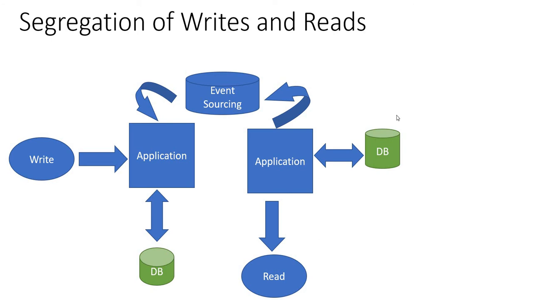In this pattern, we can achieve that in a faster way when the traffic for input is more and output is also more. We need to segregate these two applications in such a way that they talk to each other based on the events which are needed by each other. Hope you understood what I want to say. That's it for this CQRS.